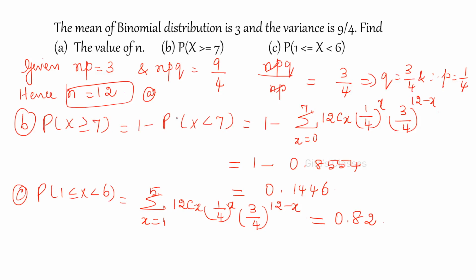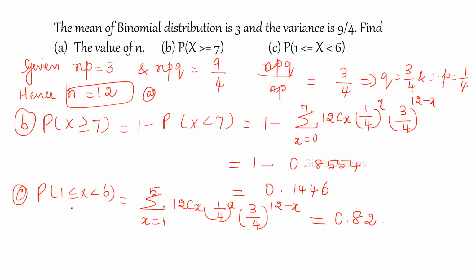Otherwise you can find greater than or equal to 7 directly, meaning 7, 8, 9, 10, 11, 12. Whichever you feel easier. And you can directly substitute this in your calculator, which I have explained in my class. You can verify, binomial distribution problems will be there, you can search there. In our video I have explained how to use the calculator.